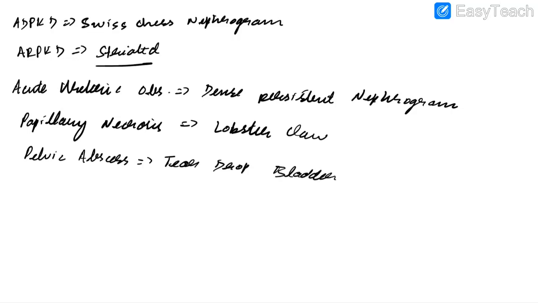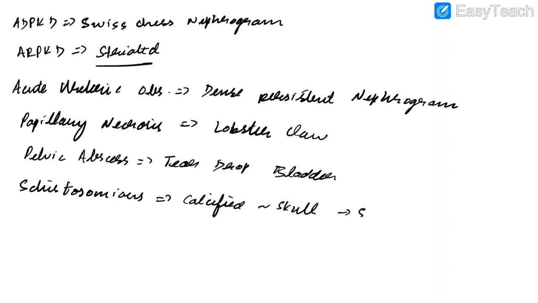In case of schistosomiasis, we'll see densely calcified bladder which resembles fetal skull. Remember, schistosomiasis predisposes the patient for the development of squamous cell carcinoma of bladder. In case of neurogenic bladder, we will see Christmas tree appearance on cystogram.